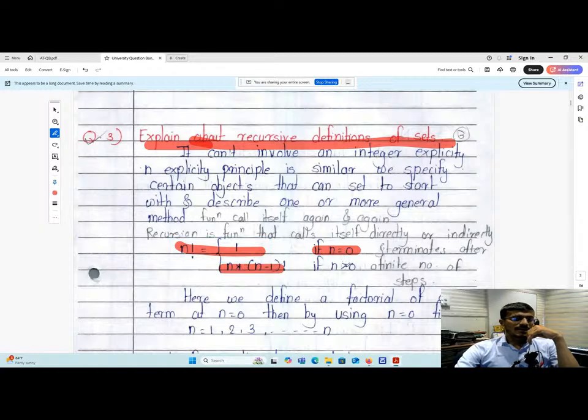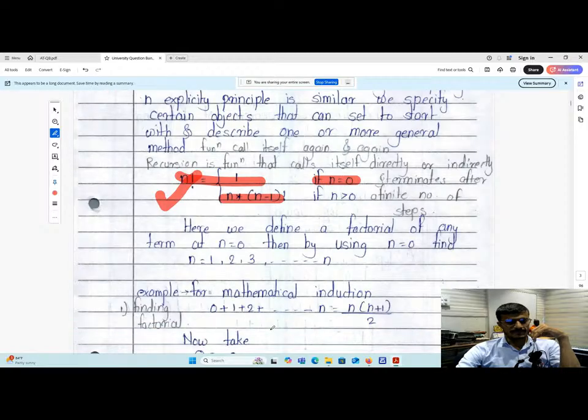And whenever n is greater than 0, we can go with this formula, n into n minus 1 factorial. So this is the example of recursion, because this term factorial will be repeatedly called. Here we define a factorial by any terms at n equals 0. Then by using n equals 0, find n equals 1, 2, 3 up to n.